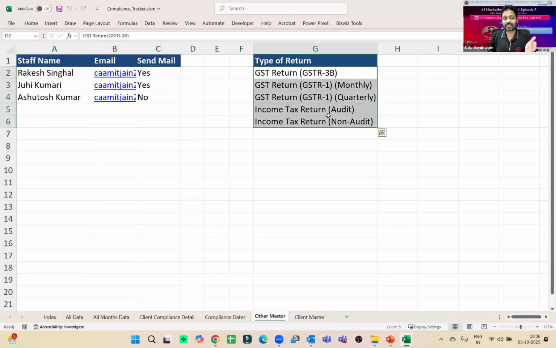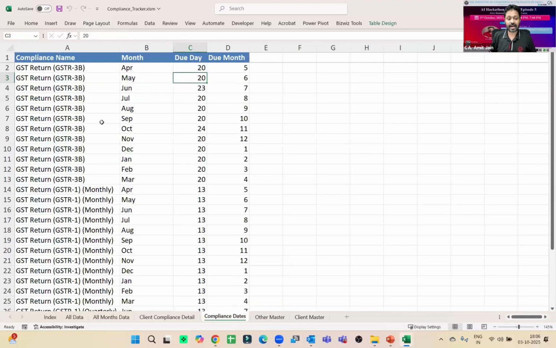This is basically the list of compliances which I am doing in my office. Currently, I have used 5 types of compliances. This list can have n number of items; there is no limitation in it. Then in another sheet, I have the list of compliances: monthly, quarterly, annual. Here I have a broad idea.